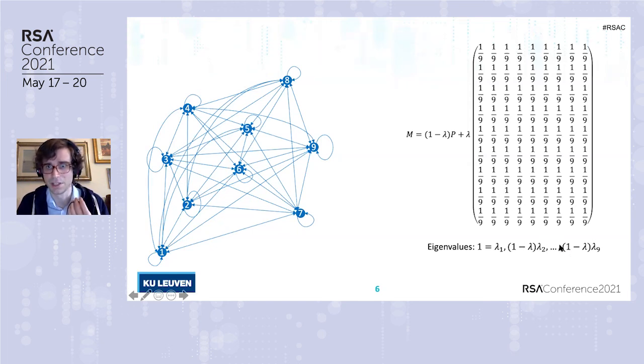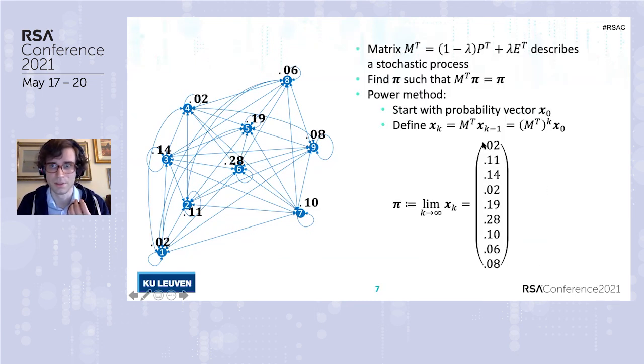The eigenvalues of this matrix, which is still row stochastic, are related to those of P by this damping factor. So this matrix really encodes all the information about this transaction network, which is a Markov process. Computing the PageRank of this network is really finding the stationary vector of the chain.